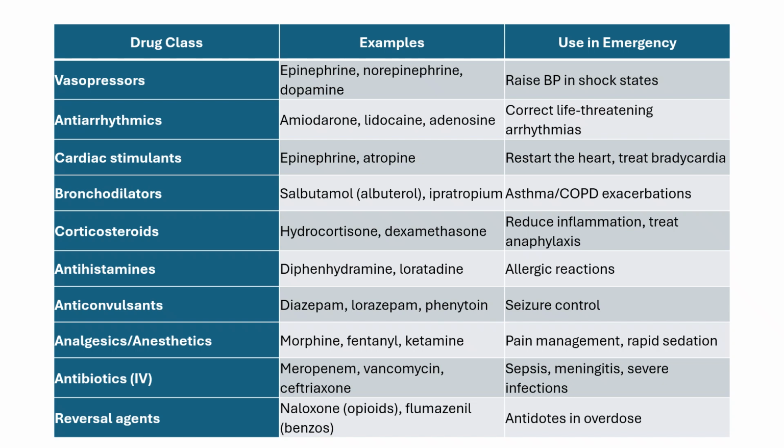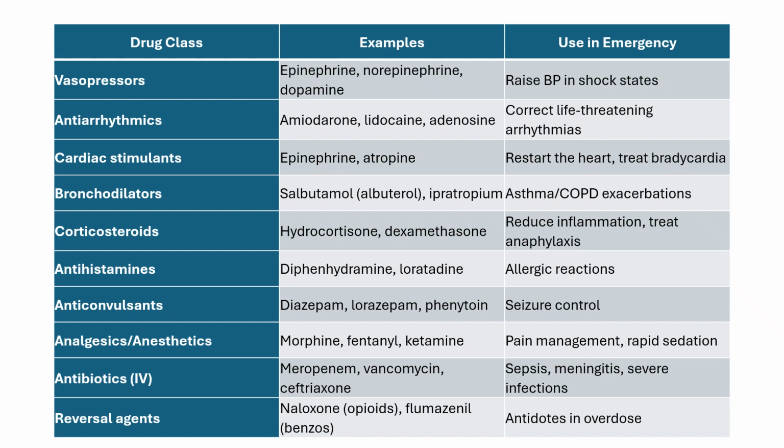The first set of drugs are the vasopressors. Examples are catecholamines like epinephrine, norepinephrine, and dopamine. So they are primarily used to increase the blood pressure in individuals who are experiencing shock. Antiarrhythmics, so that means that it is a drug that is used for arrhythmia. So examples are amiodarone, lidocaine, and adenosine. This is to correct life-threatening arrhythmia.